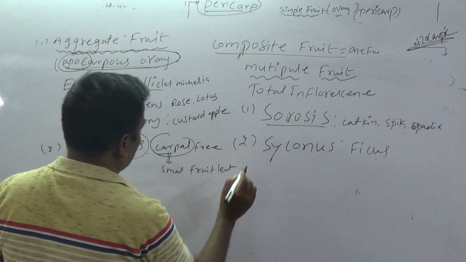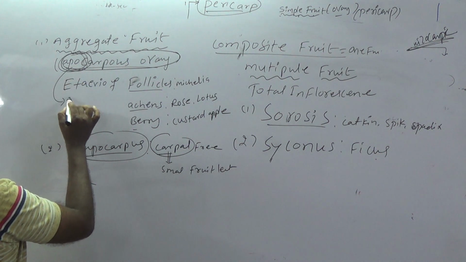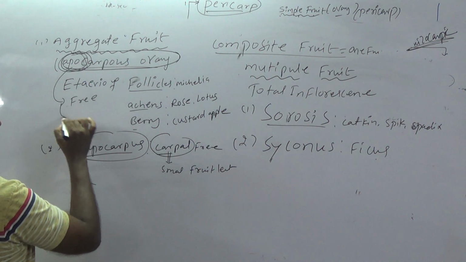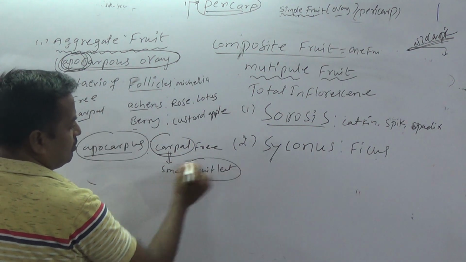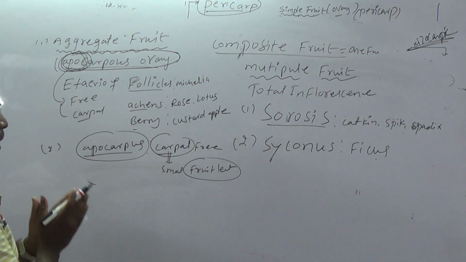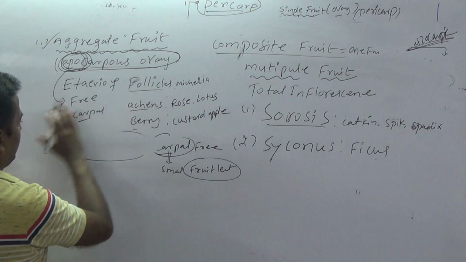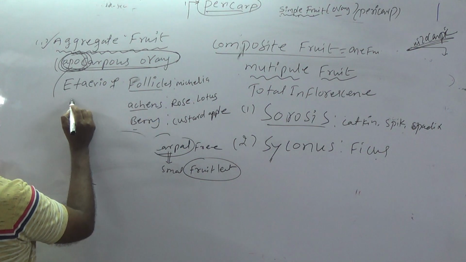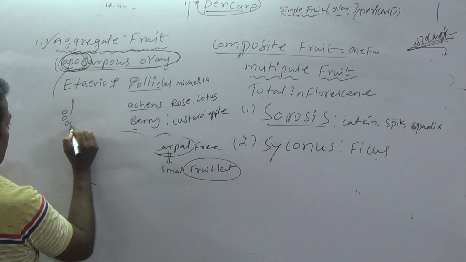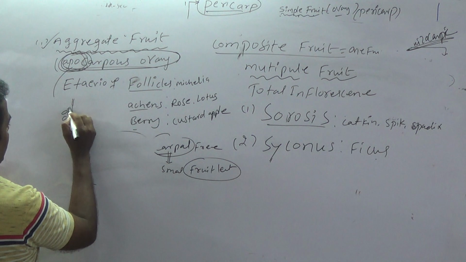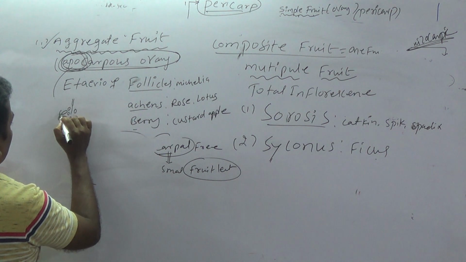Students, the fruit is developed from apocarpous ovary, that is, the carpels are free. Every carpel develops into a small fruitlet. A bunch of fruitlets is called aggregate fruit. For example, in a custard apple, this is a fruitlet. So 1, 2, 3, 4, 5, 6, 7, 8. Everyone is a fruitlet. All fruitlets are aggregated on a common axis.